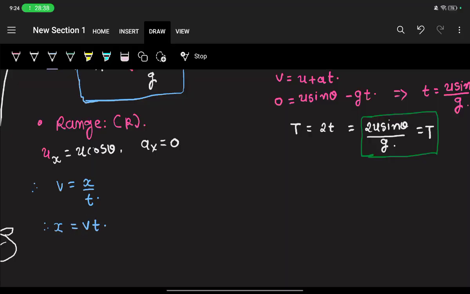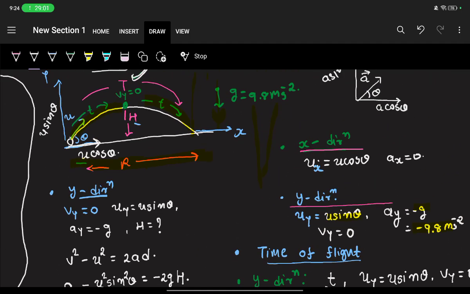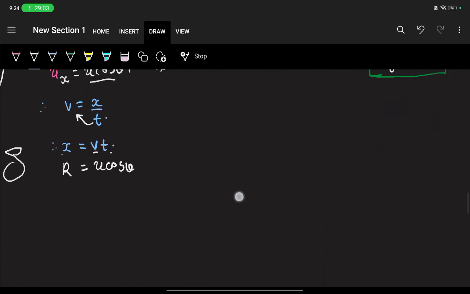You can just multiply by this t, so x will be equal to vt. Now here our x is our range, velocity here is our initial velocity, and this time t is nothing but our total time T, the time of flight.